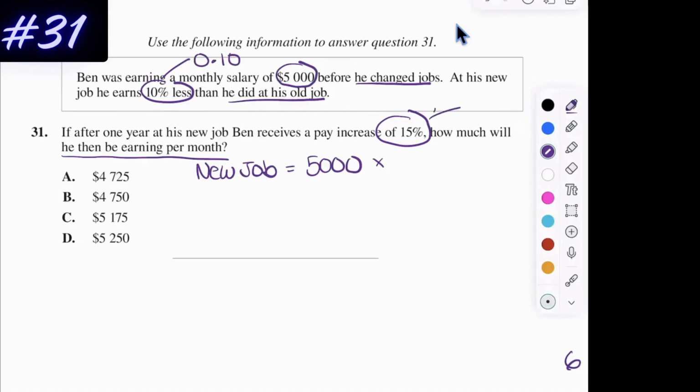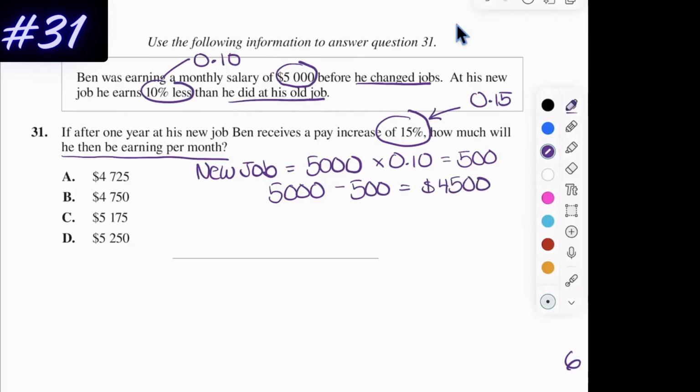And same thing with this 15%, it's going to be 0.15. So I'm going to take that and times that by 0.10. That's going to give me 500. We're really just moving the decimal over. And now we're going to subtract that because at the old job, he was earning this much money, but now he's earning 10% less. So that means at the new job, he's earning this.